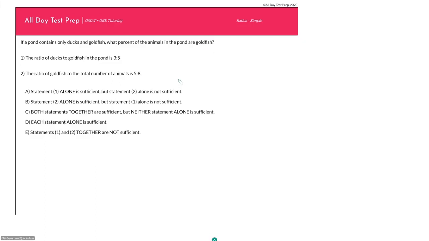I also like this question because it highlights an important point about how to study for the GMAT. In other words, even though most students I show this to get it right, and they tell me that the answer is D, which it is, I then ask them, why is that? Teach it to me. And they say, well, what do you mean? It just is. In other words, they read the question and they can just see it. They can see it in their brain that the answer is a D. And most people are satisfied with simply getting the answer right.